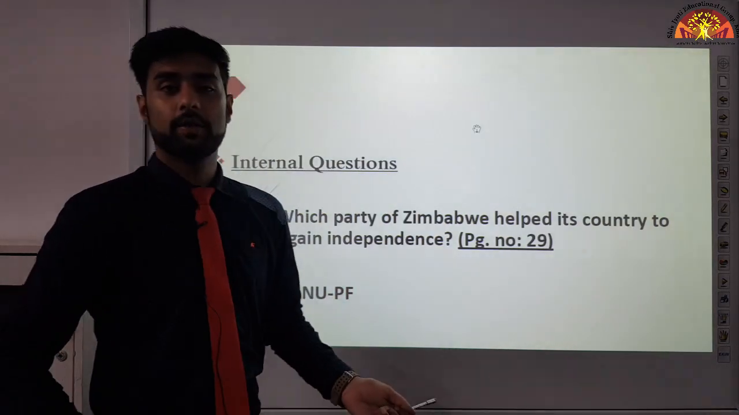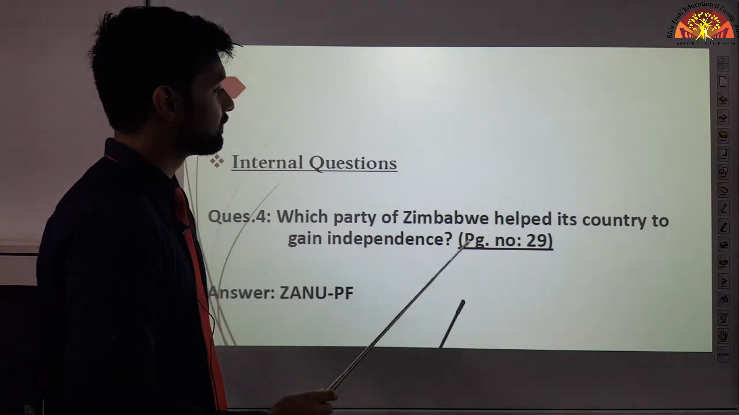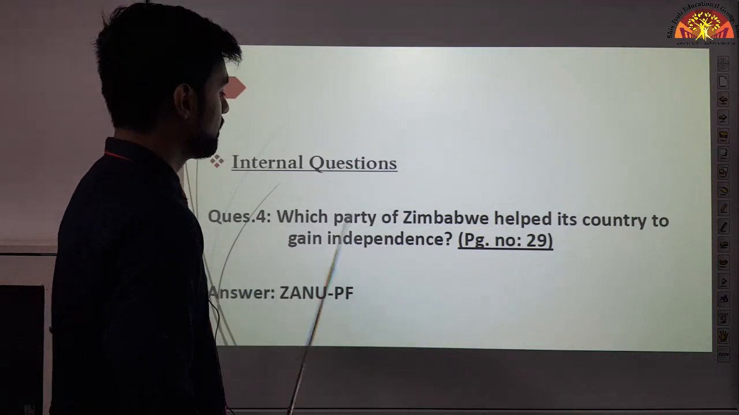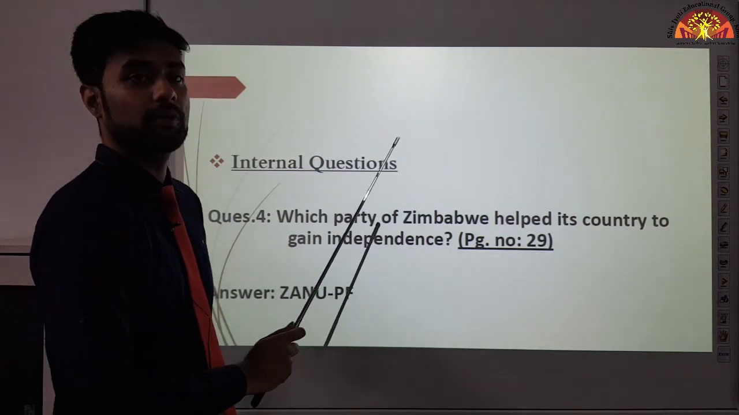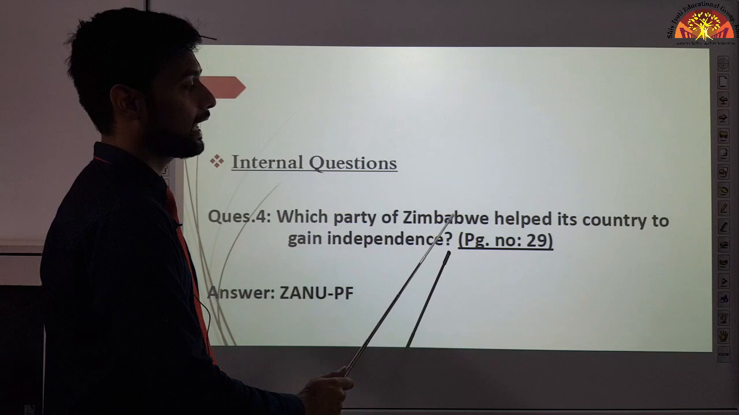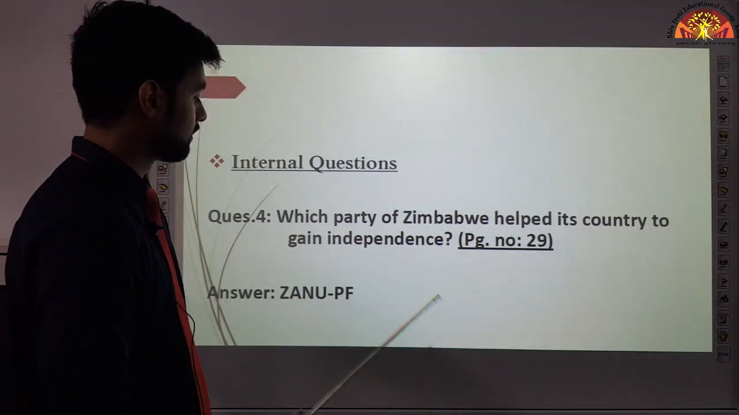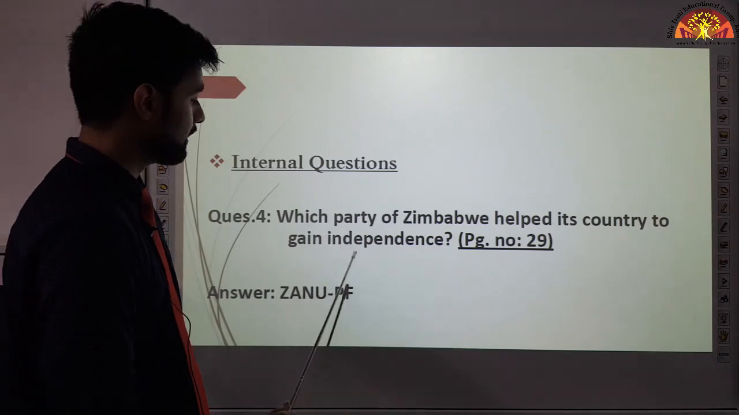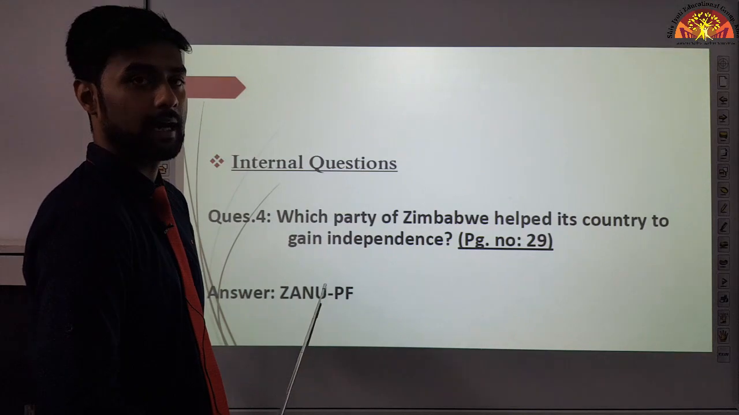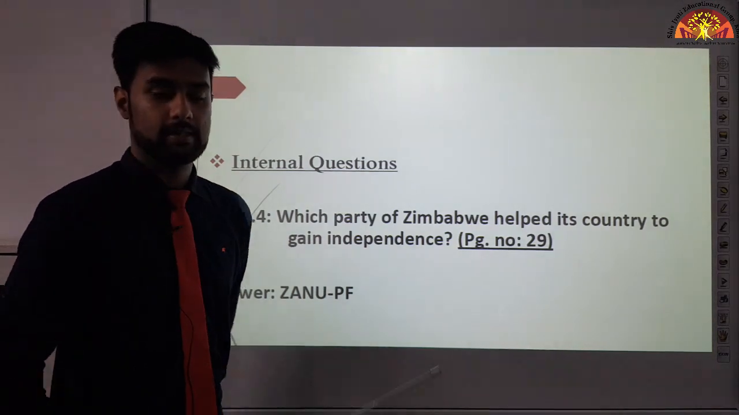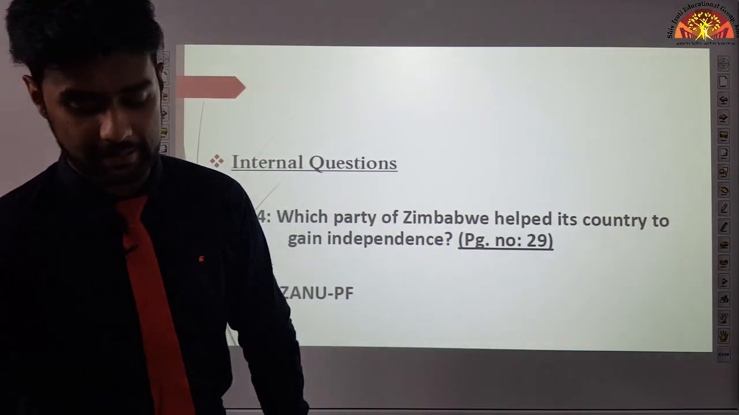Now, on page number 29, write the fourth internal question, which is: which party of Zimbabwe helped its country to gain independence? You have to write the name of the party which helped Zimbabwe to gain independence. Zimbabwe is a country. The name of the party was ZANU-PF. Write it in capital letters, Z-A-N-U, then hyphen, then PF. ZANU-PF is the name of the party which helped its country to gain independence.